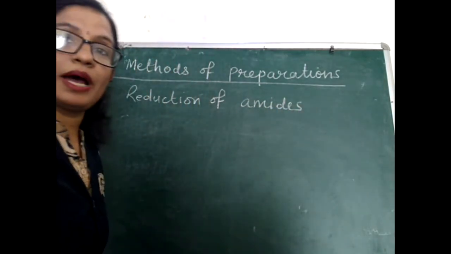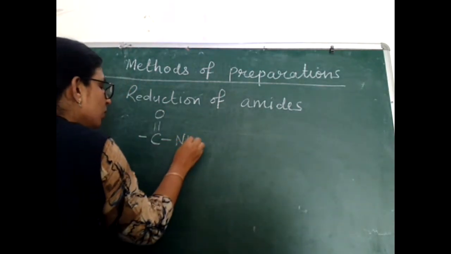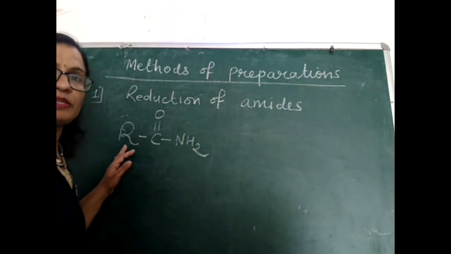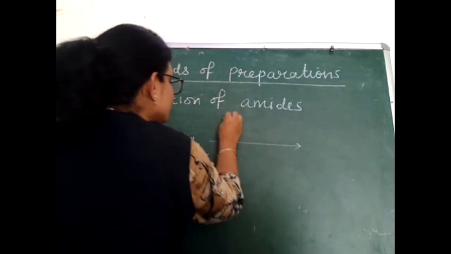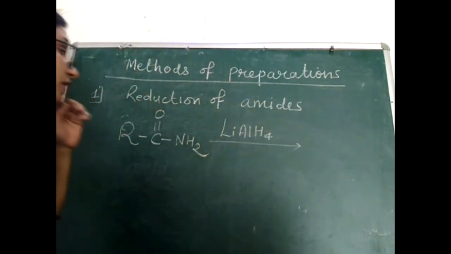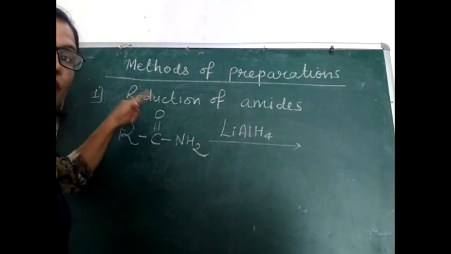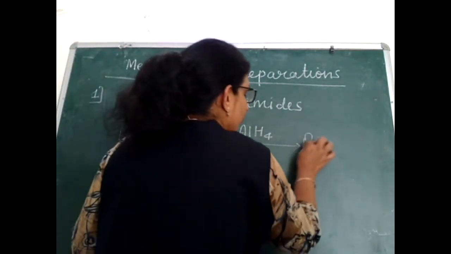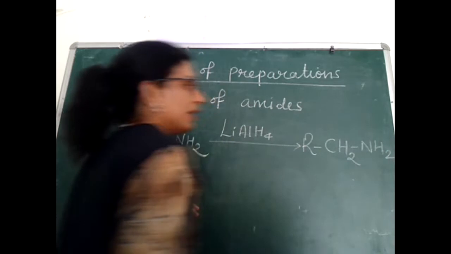Reduction of amides. What are amides? Amides are the compounds containing the CONH2 group. Taking a particular amide, here I am not taking any specific alkyl, it can be any alkyl. When amides are reduced by lithium aluminium hydride, see here how the reduction takes place. Here this oxygen, which is doubly bonded with this carbon, will be replaced by 2 hydrogen atoms. Oxygen will be totally removed, and look what will we get? CH2NH2. That is again an amine.